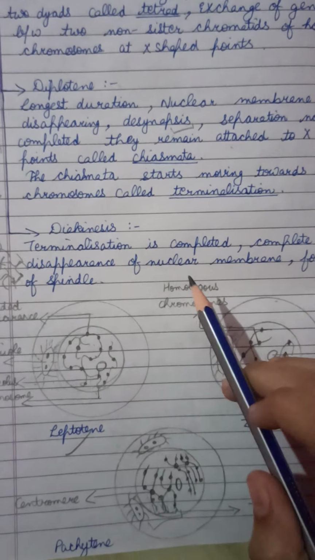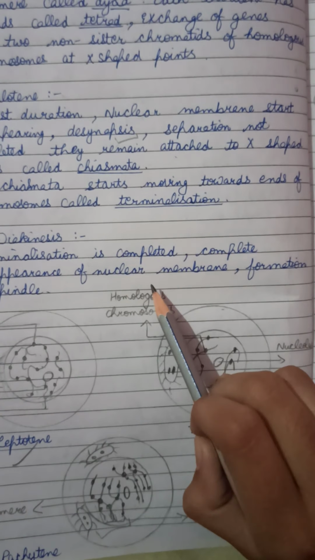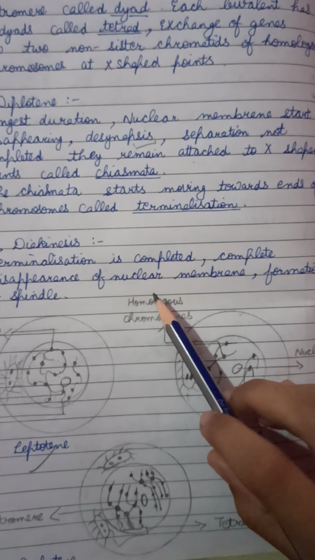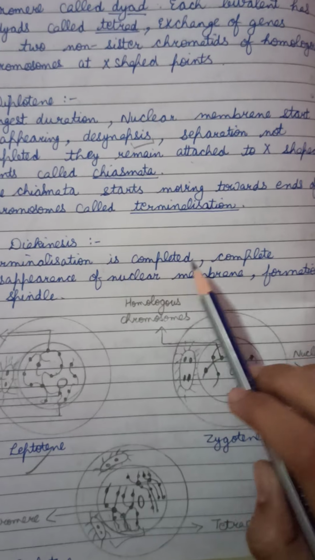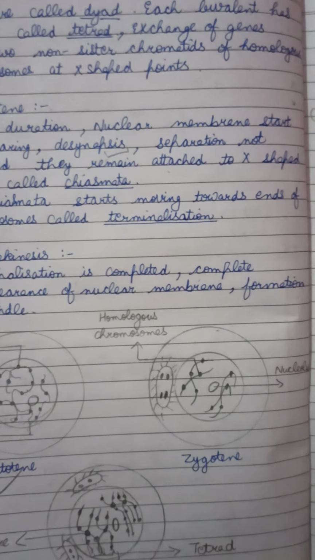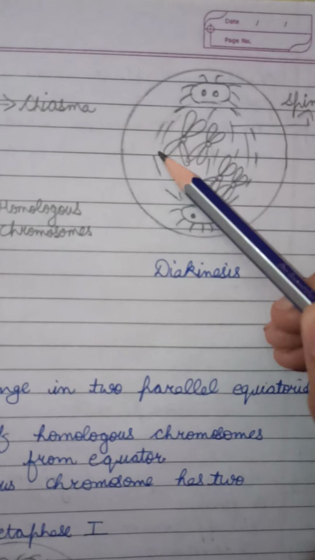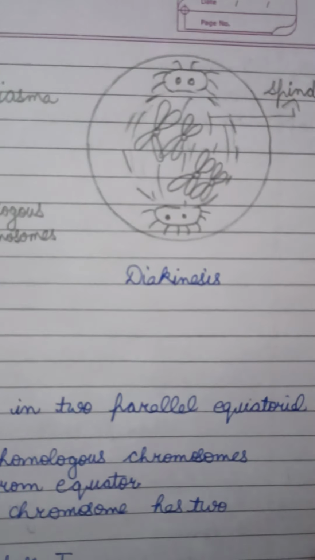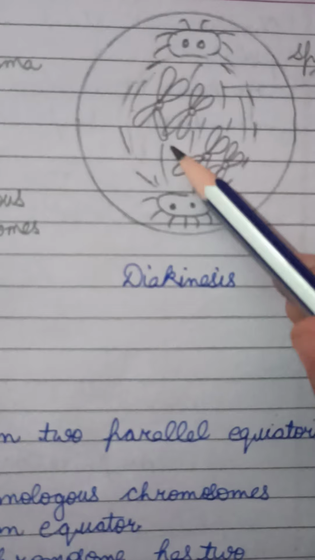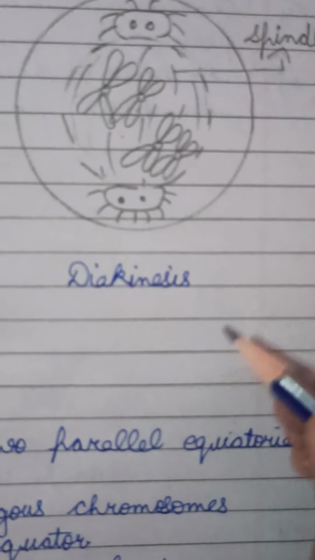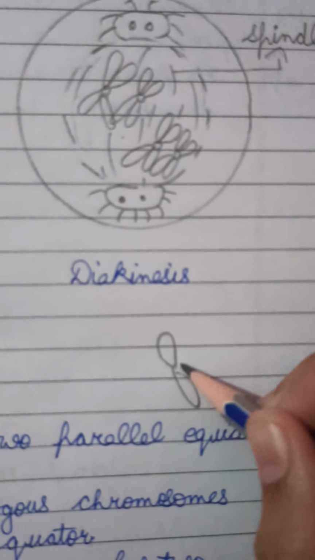The last phase is diakinesis. Terminalization is completed, with complete disappearance of the nuclear membrane and formation of the spindle. Now here you can see the formation of the spindle. Spindles are formed, terminalization is complete. I will make it more correct.